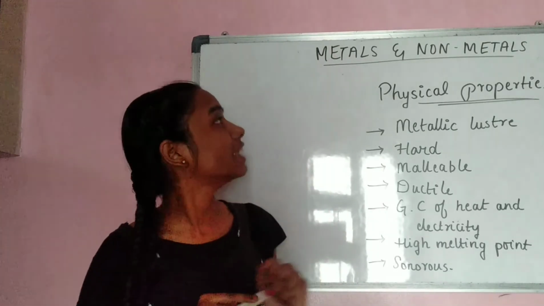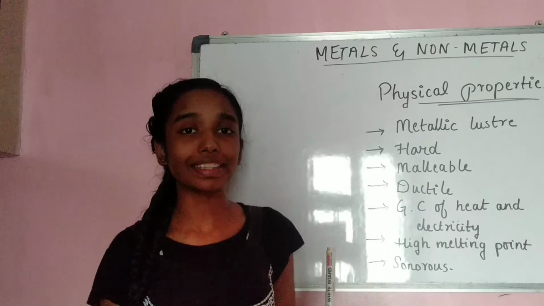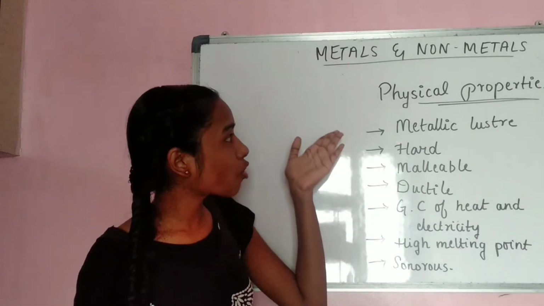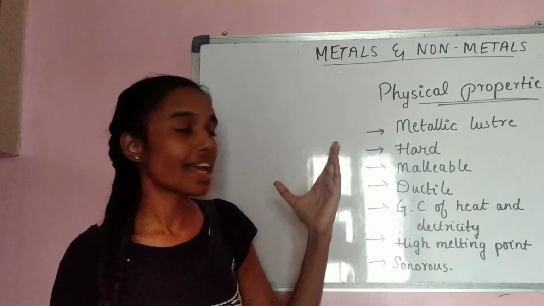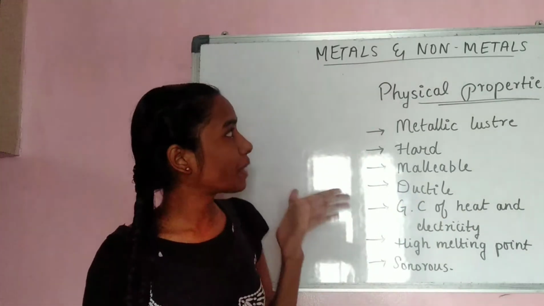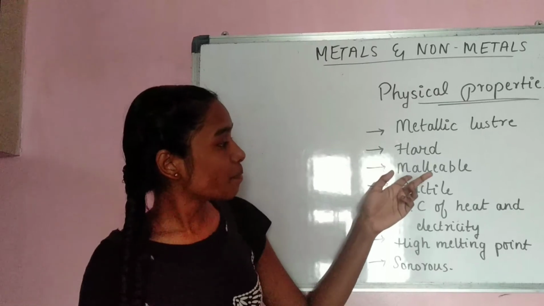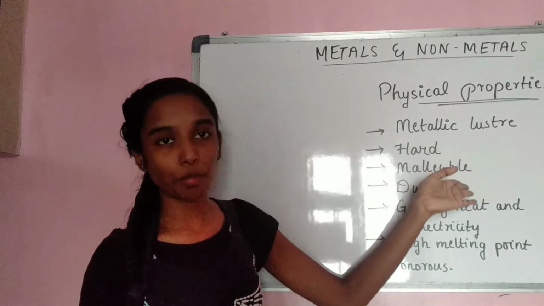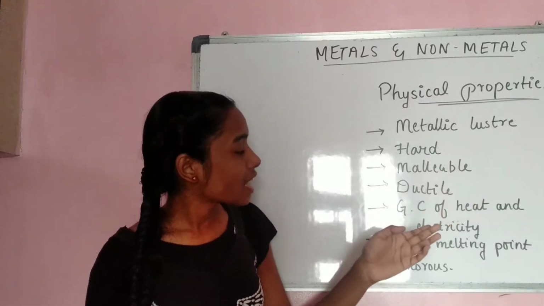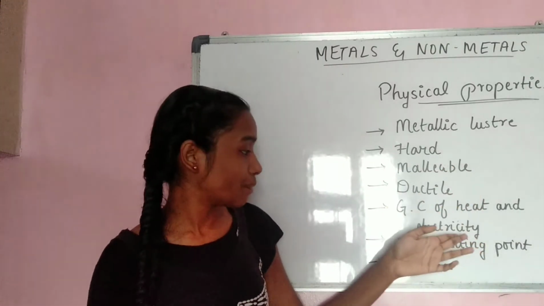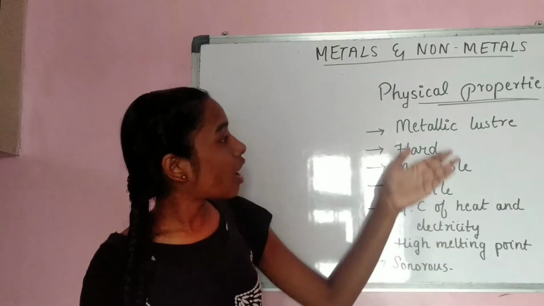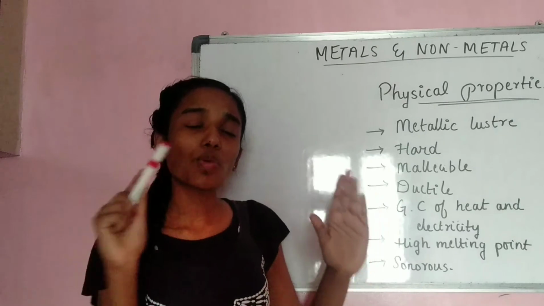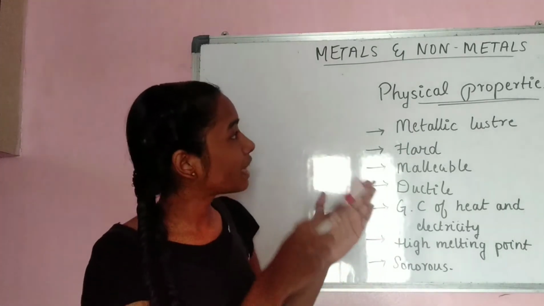If we have to find the physical properties of non-metals, it is actually the opposite of metals. Many properties of metals are quite opposite to non-metals. Like, the physical properties of non-metals: they are not malleable, they are not ductile. They are soft in nature, that is opposite to this. And they are bad conductors of heat and electricity. They have a low melting point. And they do not have metallic luster. They do not shine. So it's just quite opposite to metals.